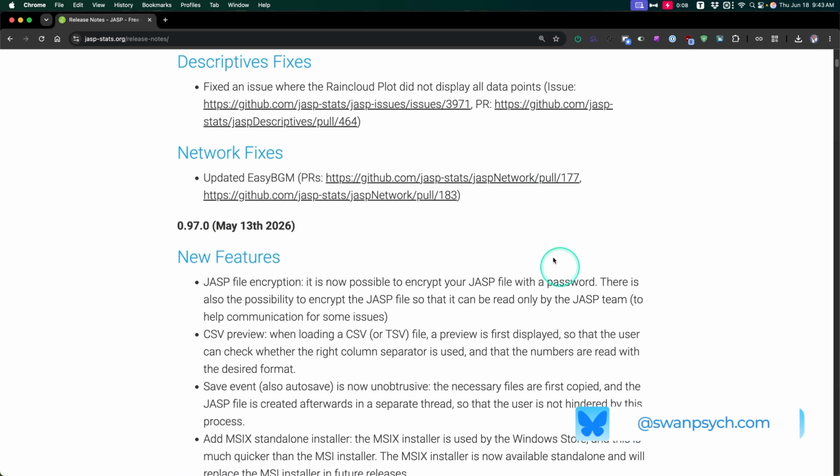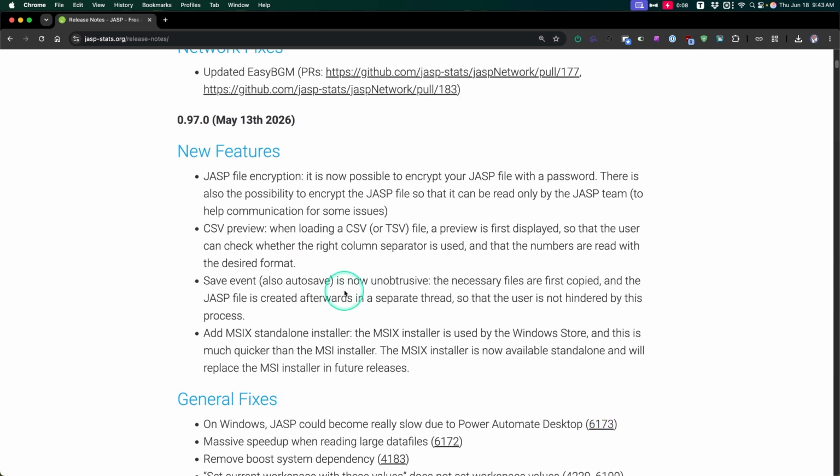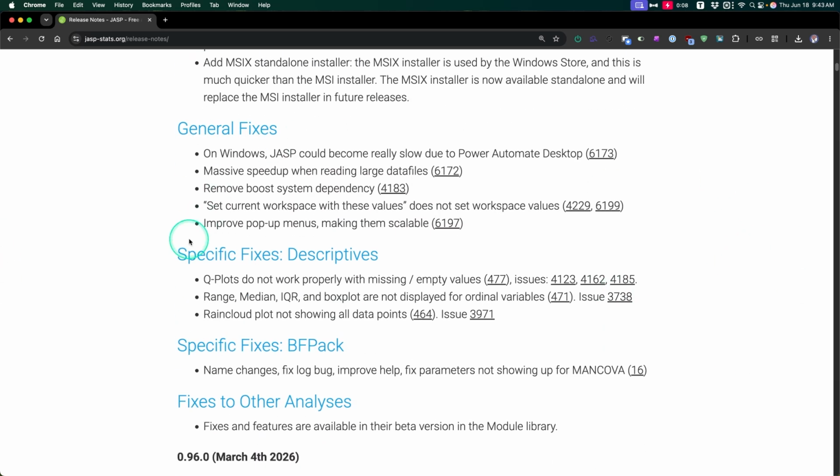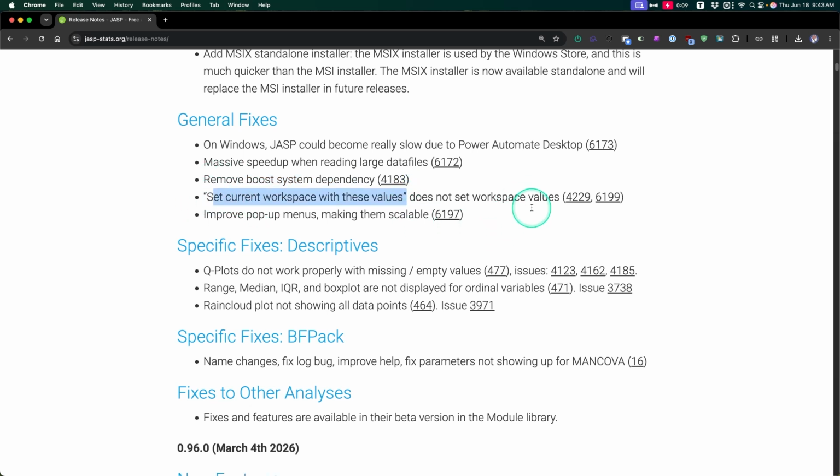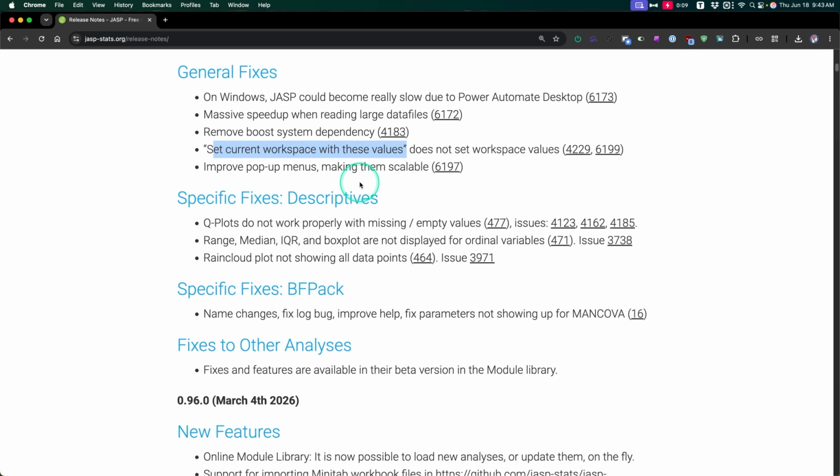And so those are the new features of 0.97.0, and the rest are fixes, right? So Windows was impacted by Power Automate. They fixed that up. Massive speed up when reading large data files. Removing the boost system dependency. Set current workspace with these values did not set workspace values. Of course, you need to have that working. Improve pop-up menus, making them scalable. Ooh, I like that. So you can then change the size of those dialog boxes.